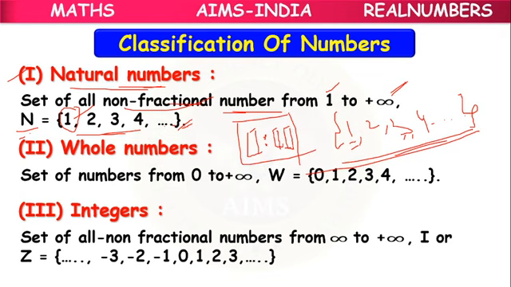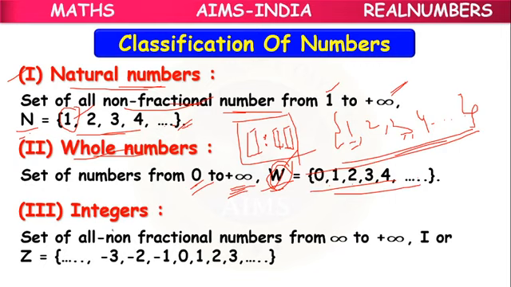So they added 0 to the natural numbers and named it a new set called whole numbers, whose symbol is W. The whole number set starts from 0, 1, 2, 3, 4 and so on. Here also the largest number we cannot define. Up to infinity it will go. That is about whole numbers.